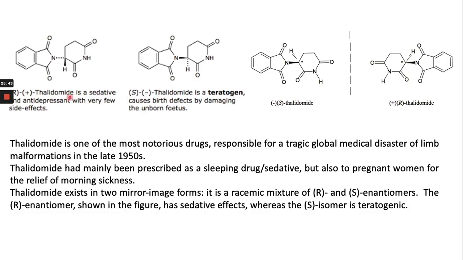Thalidomide: R-thalidomide has a sedative, antidepressant effect. The S one is a teratogen and causes birth defects by damaging the unborn fetus. So you can see that only a difference in stereochemistry, the opposite stereochemistry in the molecule, can change the activity of the drug, right? These are mirror images of each other, but the two molecules have entirely different biological activity.